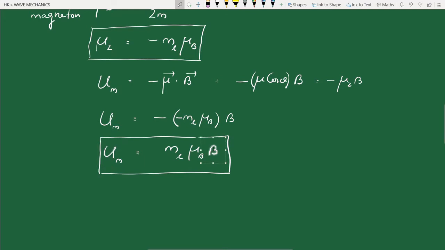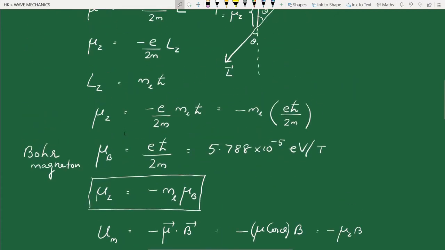So electron volt per Tesla is the unit of mu B. You can see that the z component of the magnetic dipole moment is quantized, and the magnetic potential energy gained by the atom is also quantized, and this quantization is decided by the quantum number ml. That's why ml is called the magnetic orbital quantum number. Obviously the word orbital comes before, because ml quantizes the z component of orbital angular momentum.